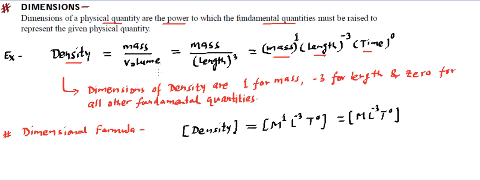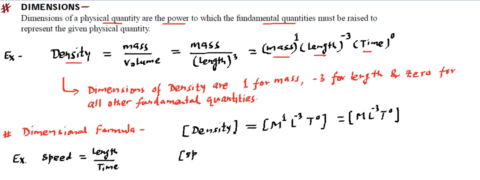Let me give you one more example to understand this better. Let's say another example is speed, and somebody asks about writing the dimensional formula of speed. We will say speed is written as distance per unit time. Distance is basically length. So it's going to be length divided by time. That's the formula.